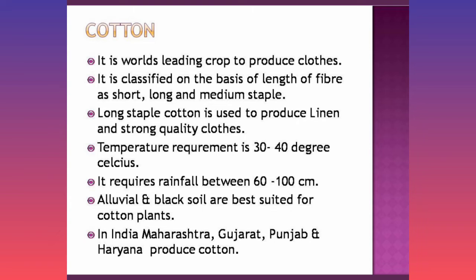Cotton. It is the world's leading crop to produce clothes. It is classified on the basis of length into short staple, long staple and medium staple. Temperature requirements are 30 to 40 degrees Celsius and rainfall requirements 60 to 100 centimeters. Alluvial and black soil are the most suitable for it. In India, places like Punjab, Gujarat, Maharashtra produce cotton in bulk quantities.